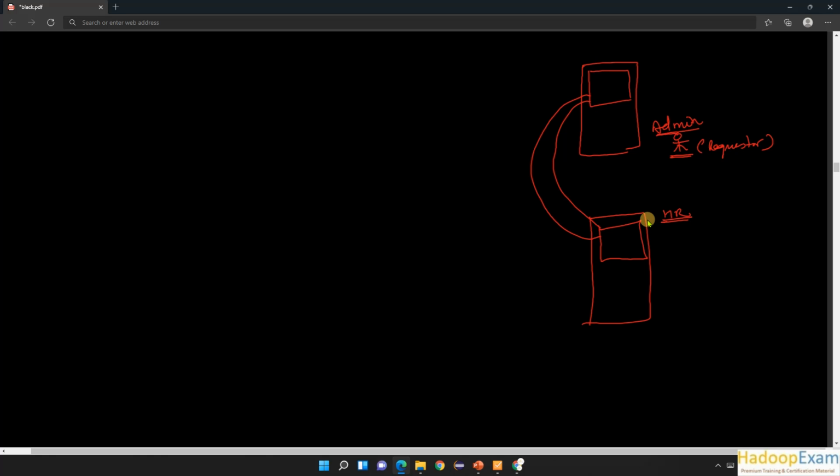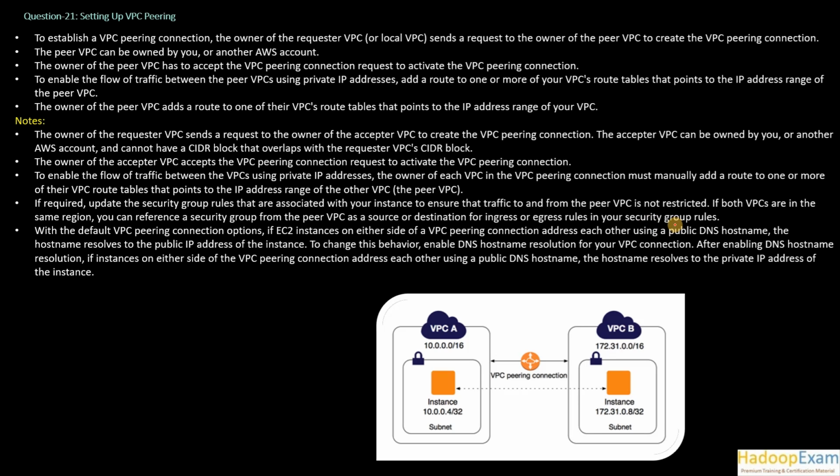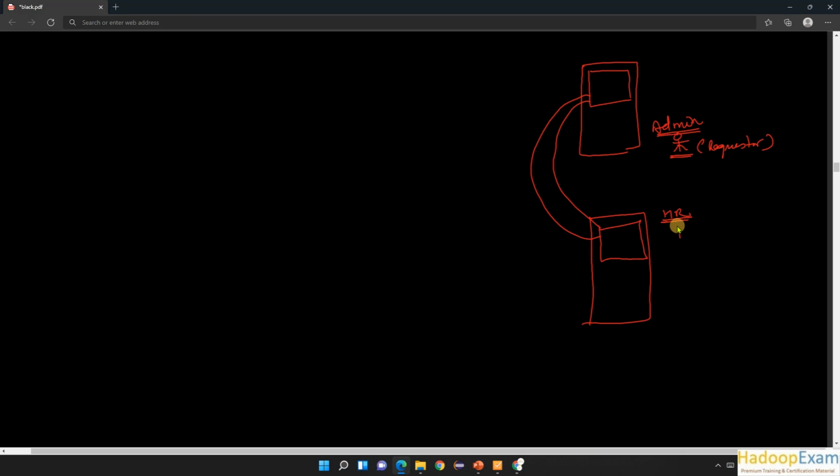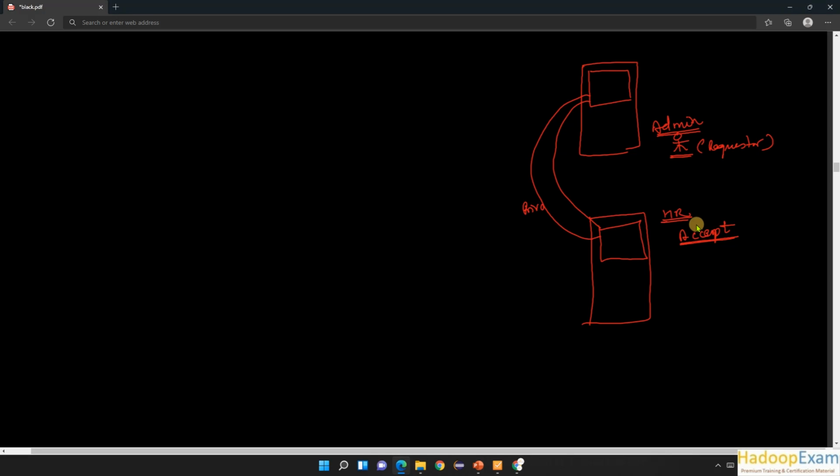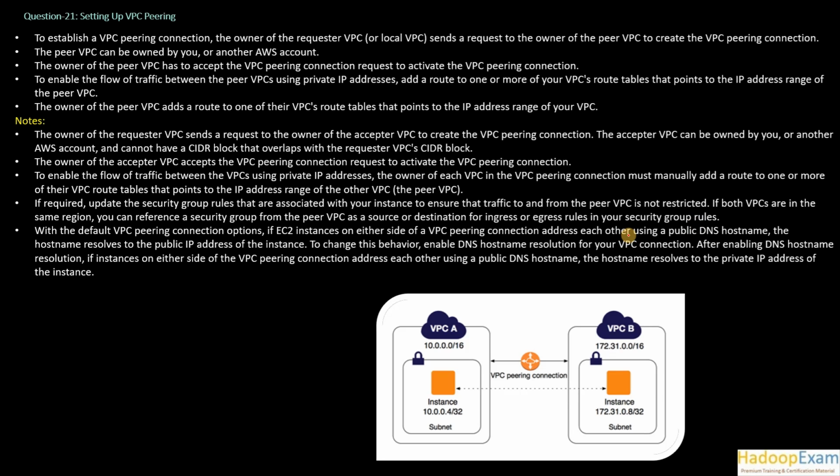Technically it is possible that you can have two VPCs, but here in this situation it's a different account altogether. The owner of the peer VPC has to accept your VPC connection request to activate the VPC peering connection. So whatever request you send, whoever is working on this side has to accept this request. To enable the flow of traffic between peer VPCs using private IP addresses, this would happen using private IP addresses, and a route to one or more of the VPC's route tables that points to the IP address range of this VPC.